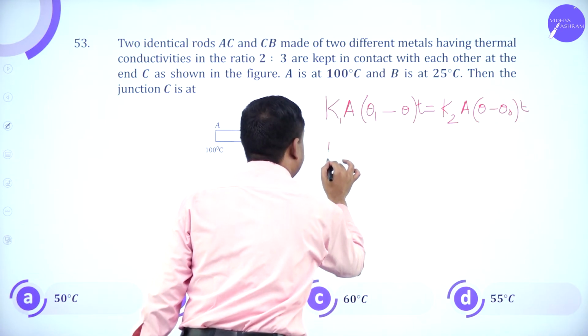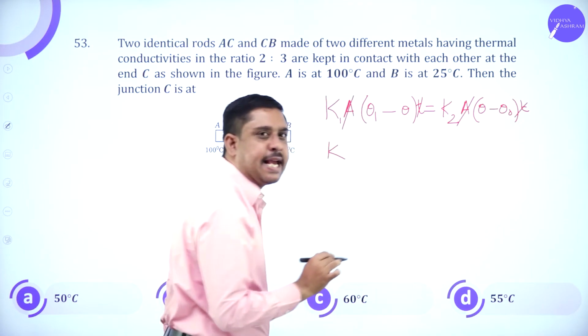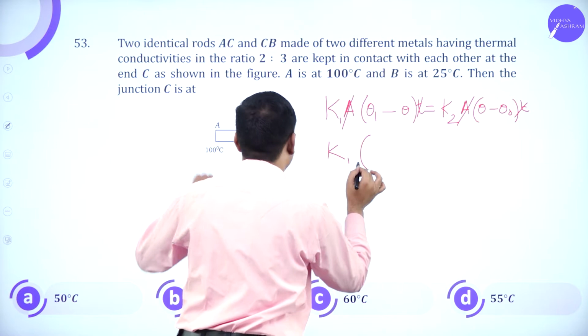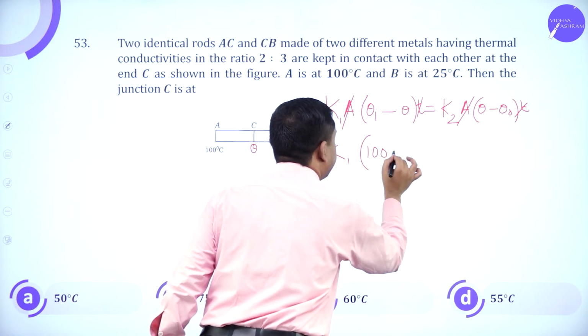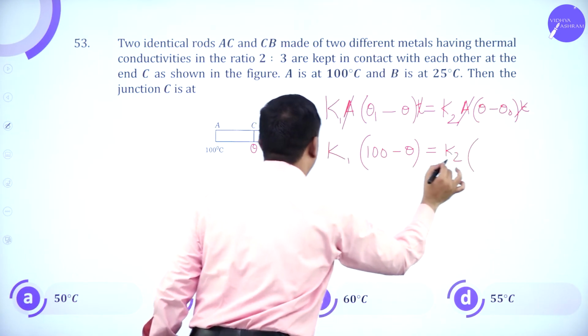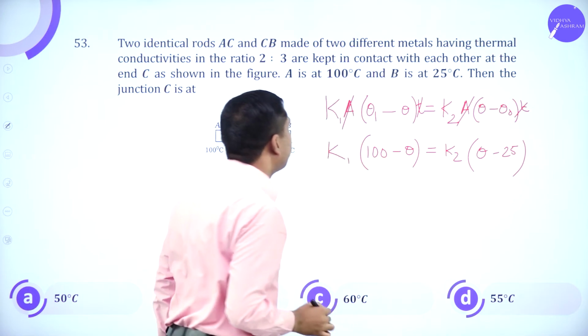A and T are getting cancelled. So K1 into 100 minus theta is K2 into theta minus 25.